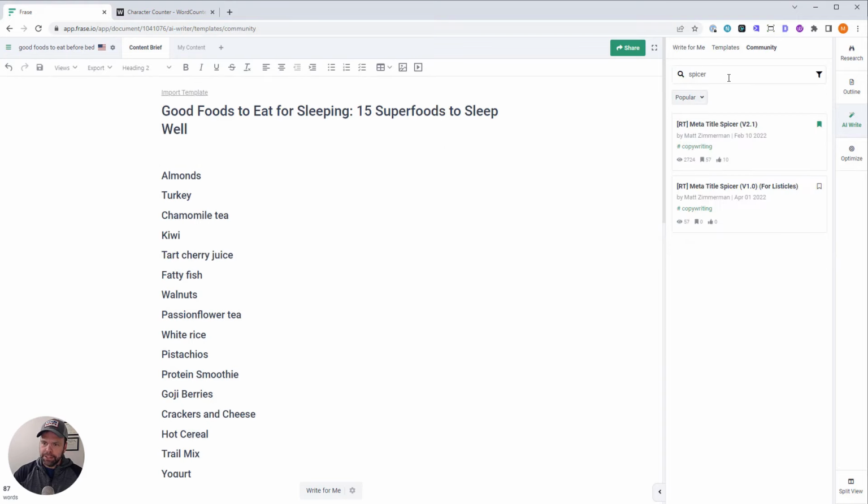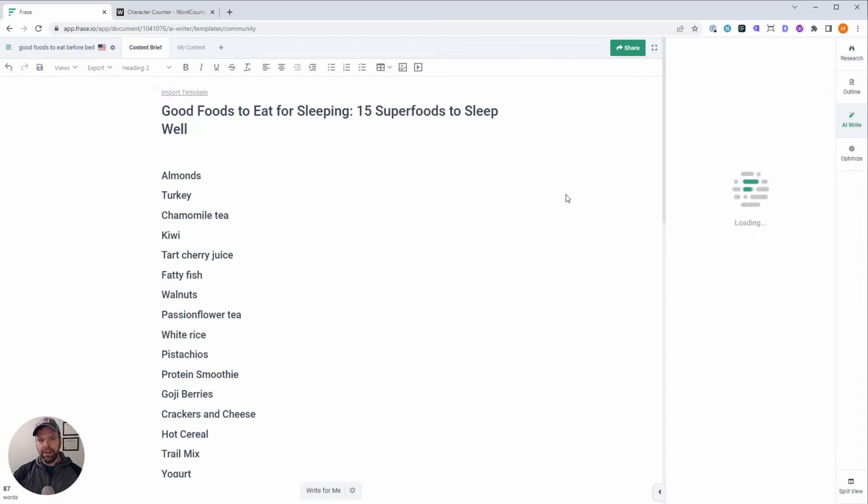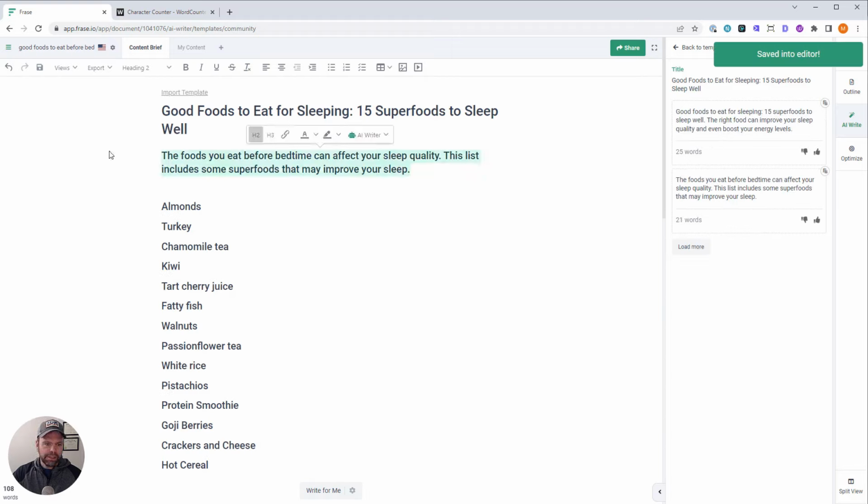Now we need an introduction. Actually, let's get a meta description. So this is step 3. We're going to make a meta description. Pick this one right here, meta description generator. This is RT. Anything with the RT is a template that I made and shared with the community. RT stands for ranking tactics. All right, good foods to eat for sleeping. Now what you do is you put in your meta title and you'll get a meta description. Good foods to eat for sleeping, 15 superfoods. That's a little bit too close to our title. Let's try again. Awesome. This is exactly what we want.